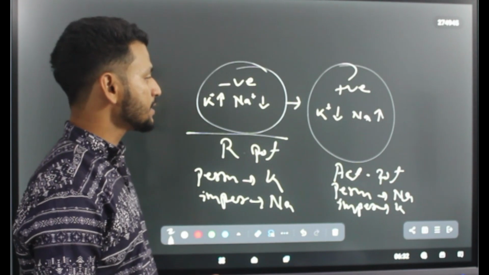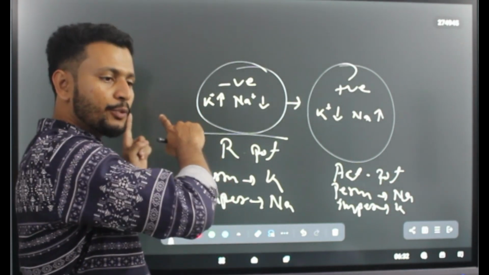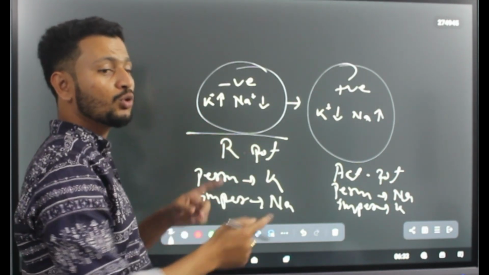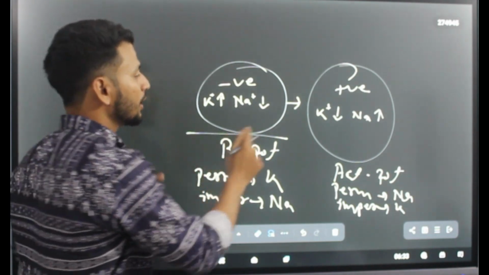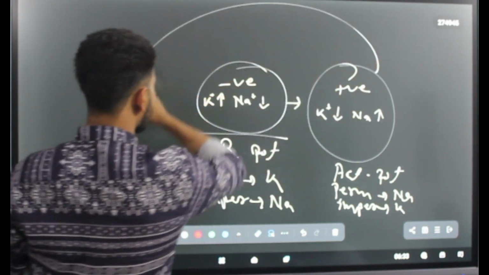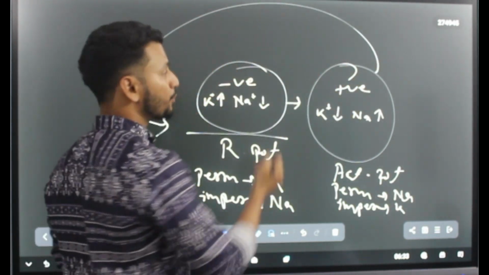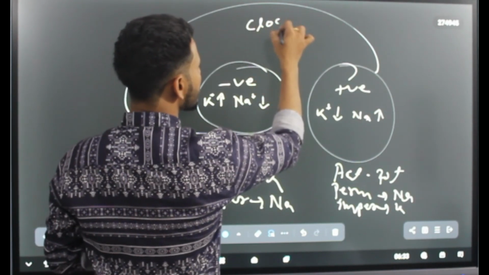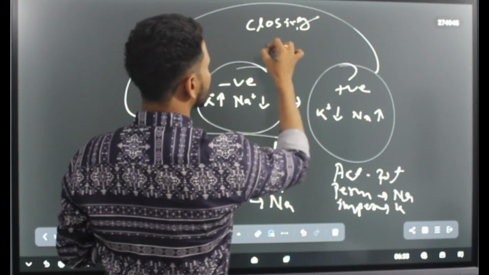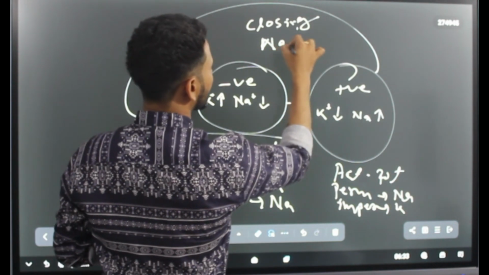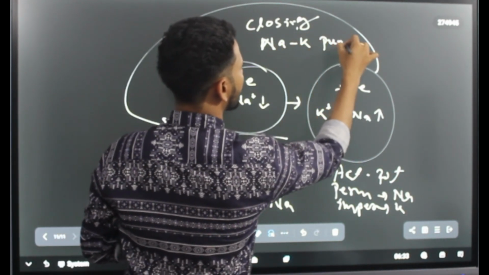Now it is very essential to attain the original position, because again we have to go back to the original position. That means the action potential will come back to the original position by closing the sodium and potassium pump.